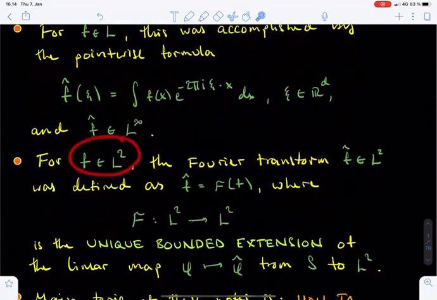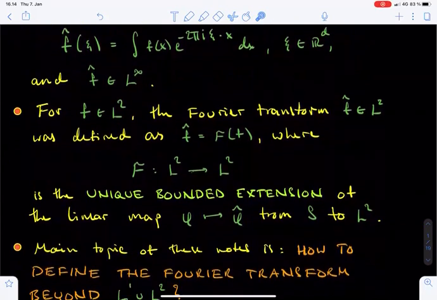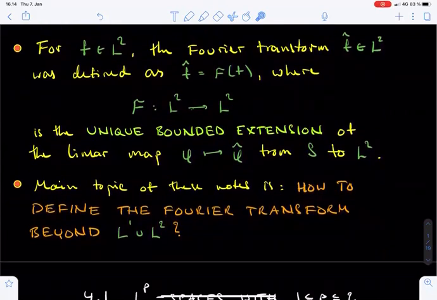For f in L2, defining the Fourier transform was a little trickier. The Fourier transform f hat was defined as the image of the linear map calligraphic F, namely the unique bounded extension of the pointwise Fourier transform map from the space of Schwartz functions to L2. In particular, the Fourier transform of an L2 function was again an L2 function, even with the same norm. This fact was known as the Plancherel identity.